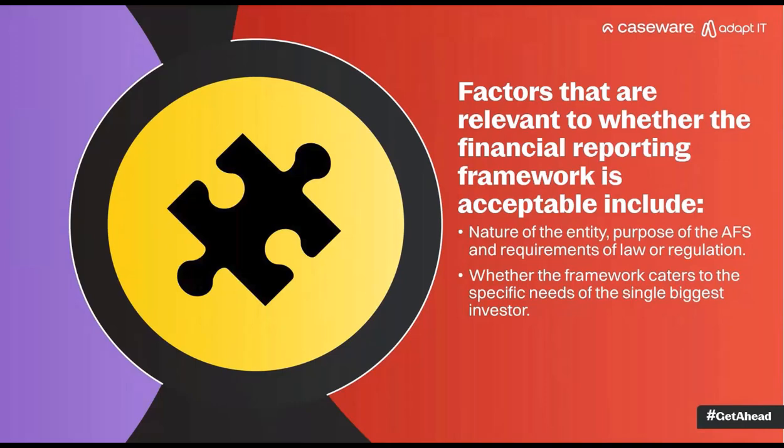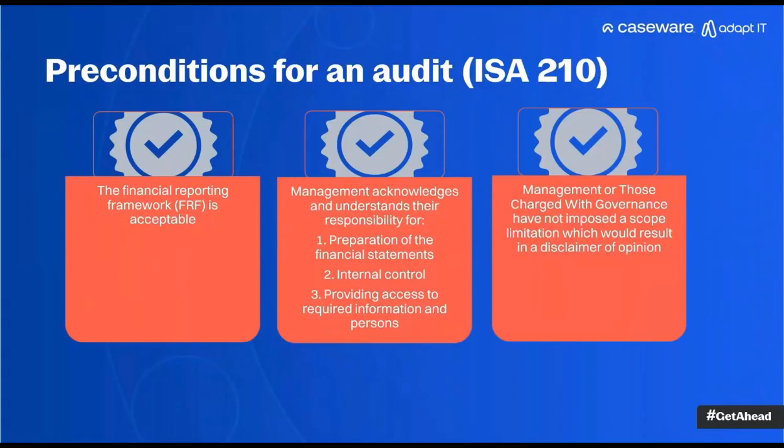So the poll, what is the correct question? The correct question is, when we consider whether the financial reporting framework is acceptable, we consider the nature of the entity, the purpose of the financials, and the requirements of the law and regulation. Okay. Then that was one of the points that we consider in terms of the preconditions of an auditor.